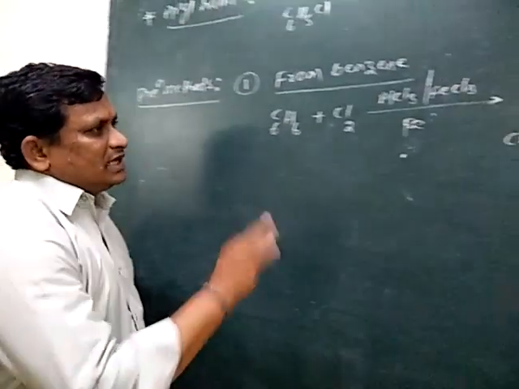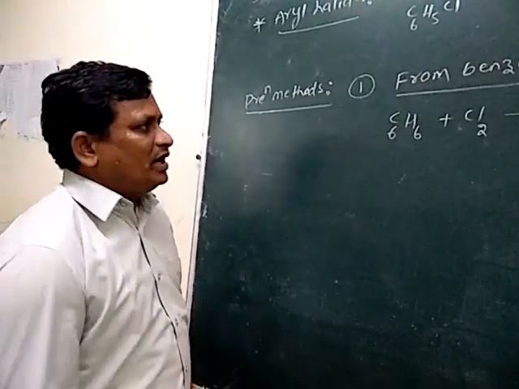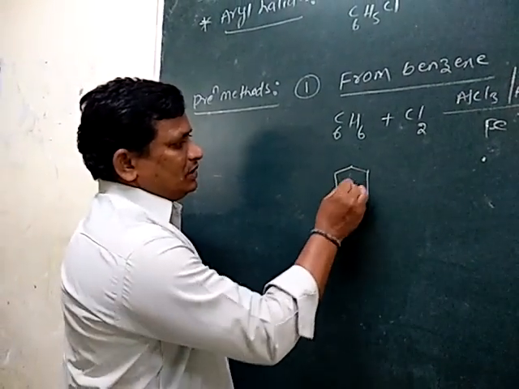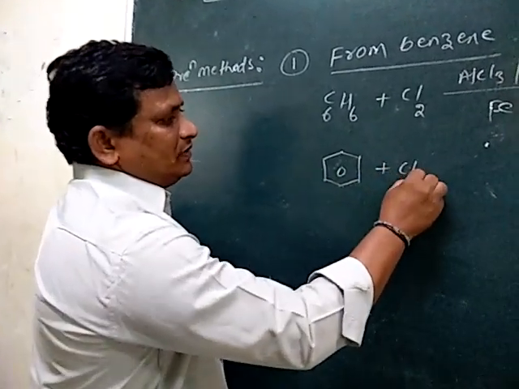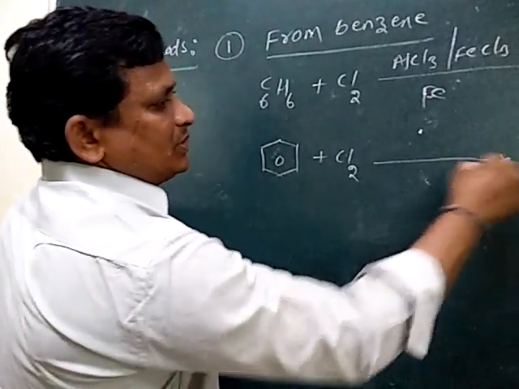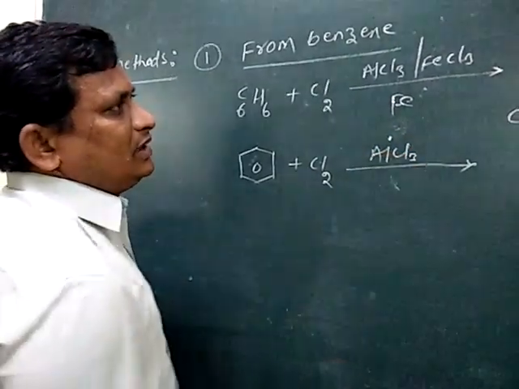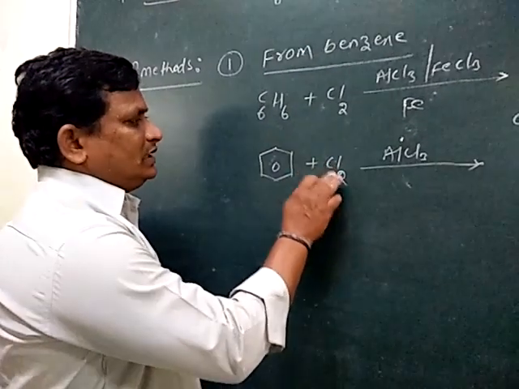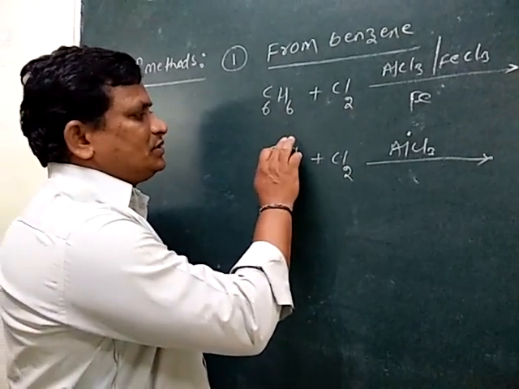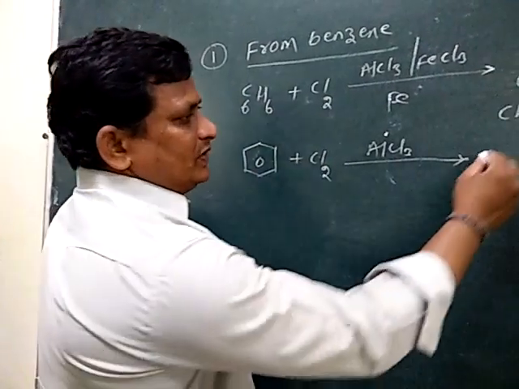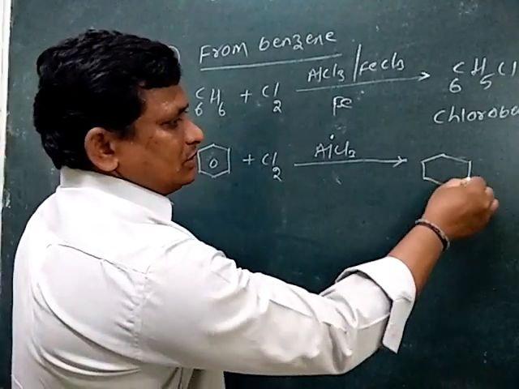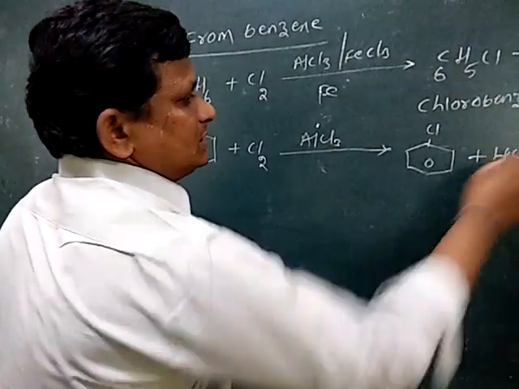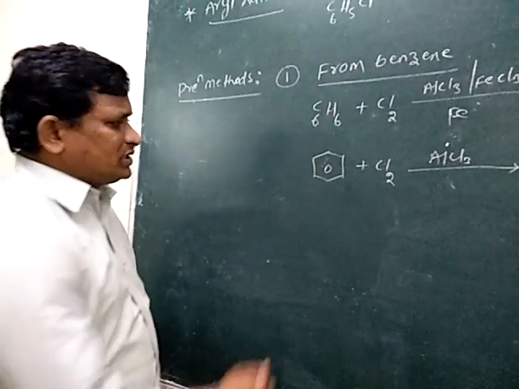So C6H5Cl is the chlorobenzene. So same reaction represented with the aromatic ring. So it is the benzene. It is treated with chlorine in the presence of AlCl3 or FeCl3 or iron. So then one chlorine is substituted for the hydrogen. So the obtained compound is chlorobenzene, plus HCl. So in this process,